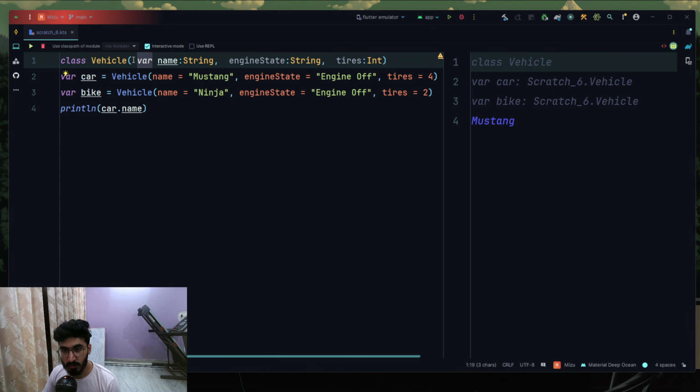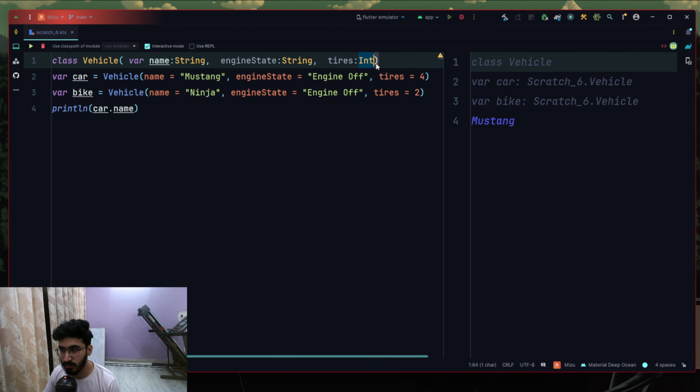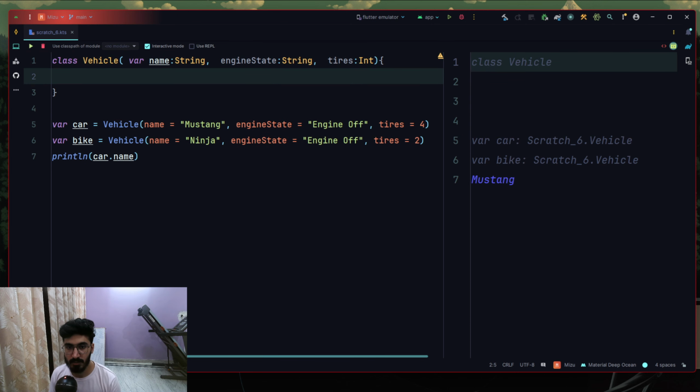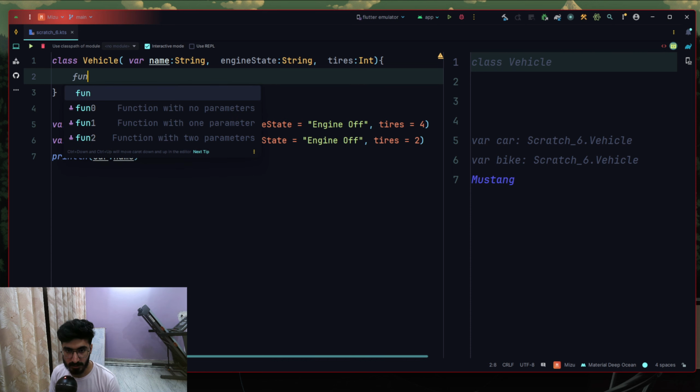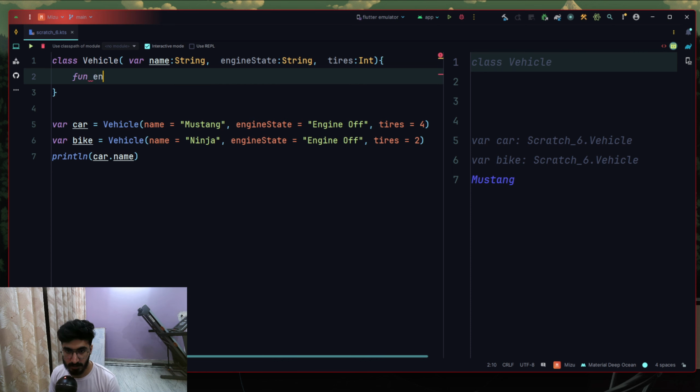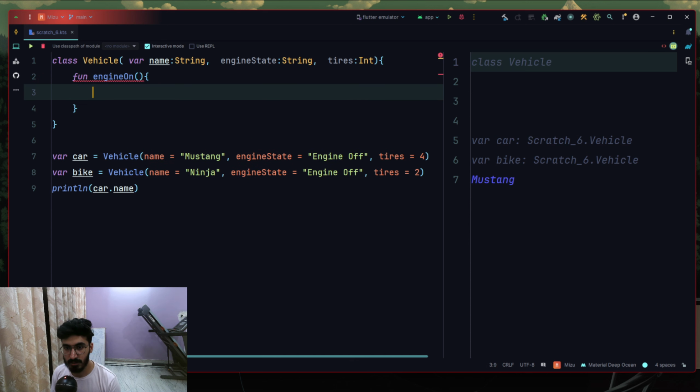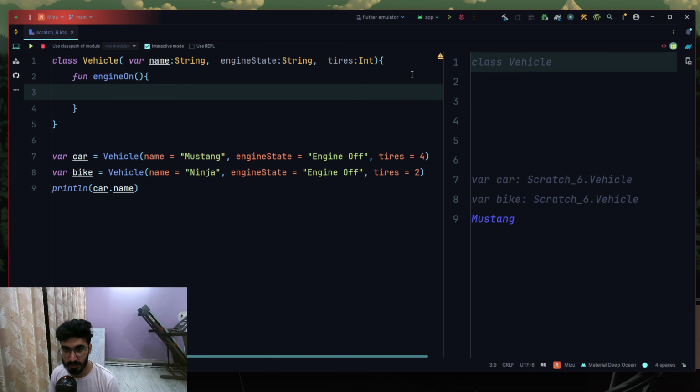Another important concept that I need to introduce here is, what are these two brackets doing here? These two brackets are actually called the constructor, and these are the variables that are passed inside of a constructor that can be used inside of this class. Let's make curly braces and let's try to make a function like engineOn. Let's try to say engine state.